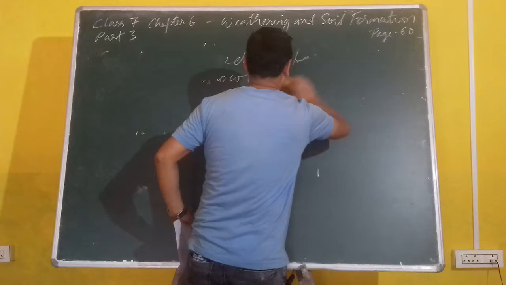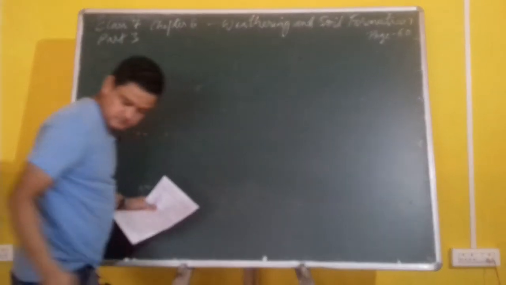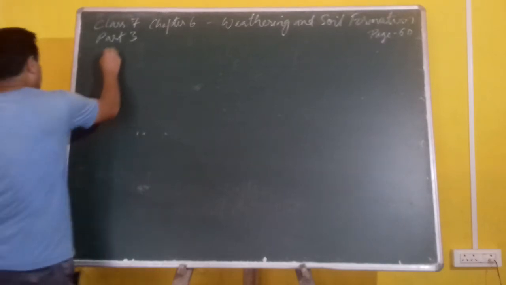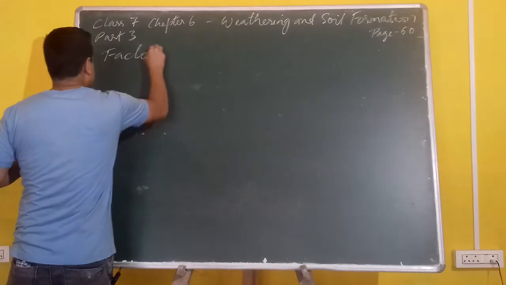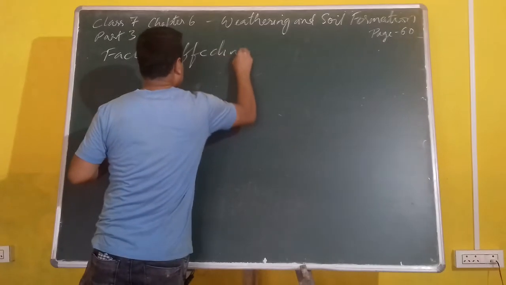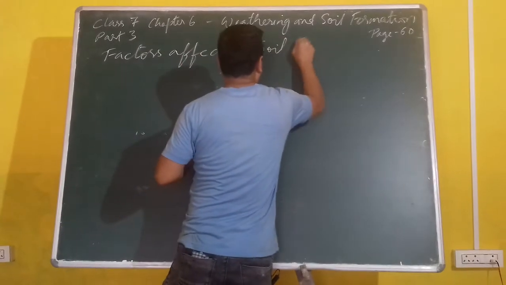So how the soil is created or shaped. Factors affecting soil formation.